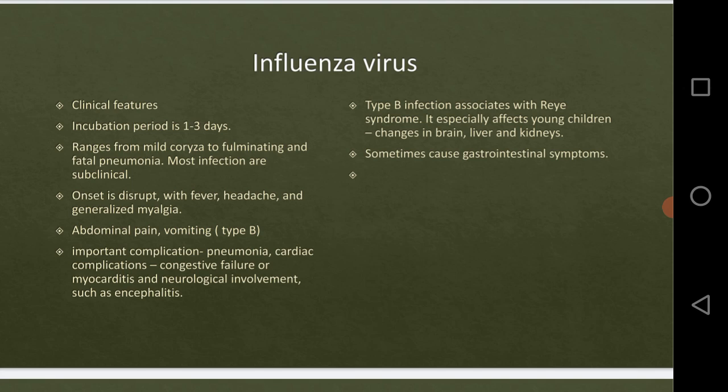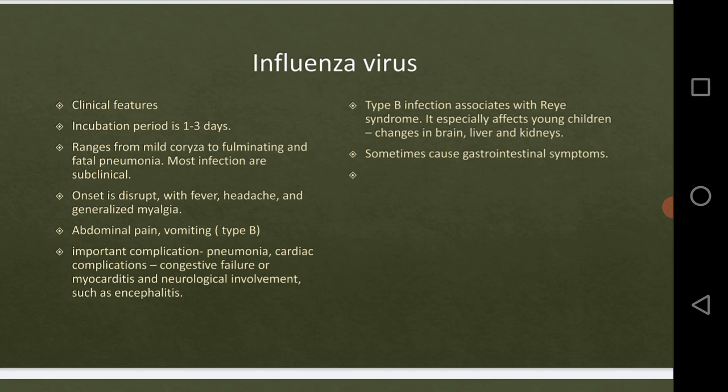What does myalgia mean? It is the term used to describe pain in the muscles. Muscle aches, muscle pains, that is called myalgia. All right, or certain tension in the muscles or in the joints, right? That can also come in this category.